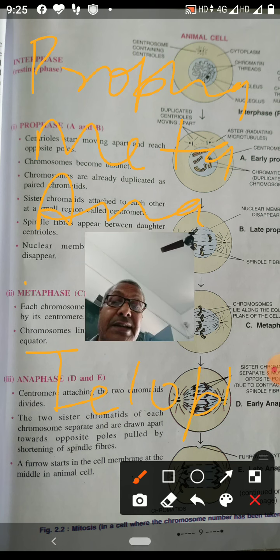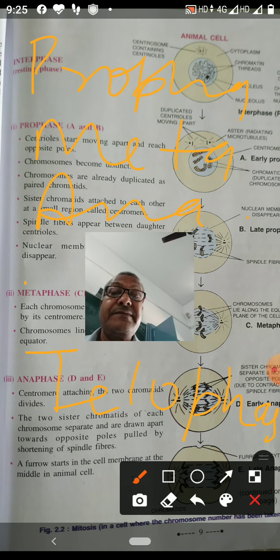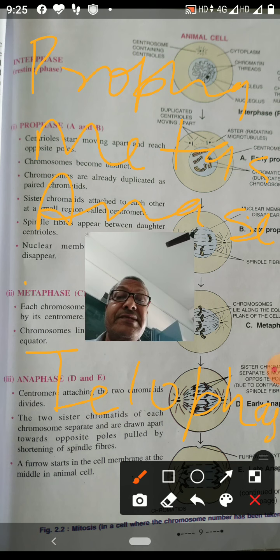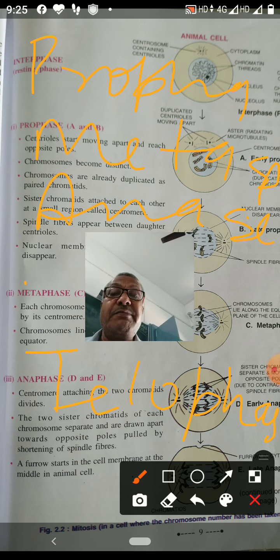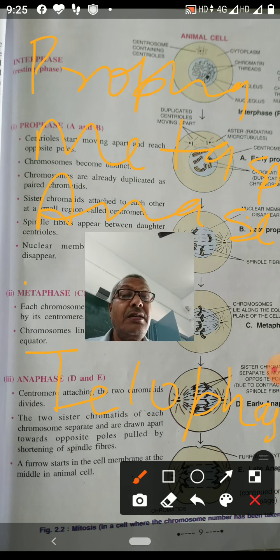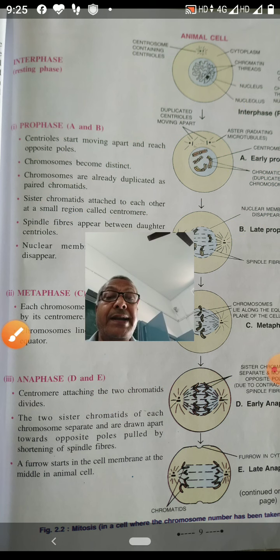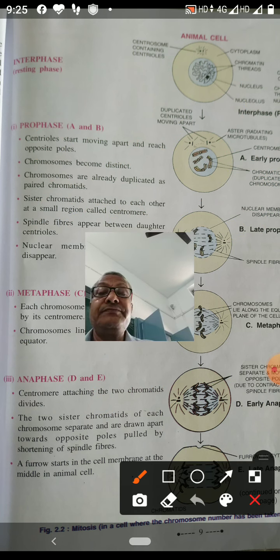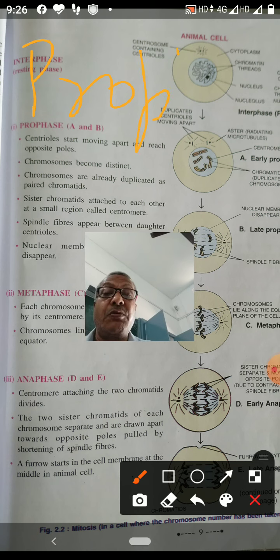So these are the four phases of mitosis: prophase, metaphase, anaphase and telophase. So you have to see what happens in the prophase. The first phase of mitosis is prophase.